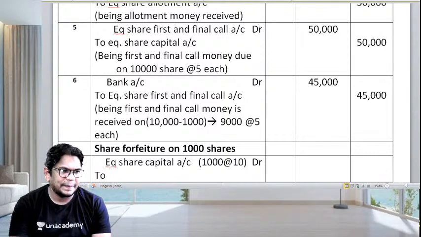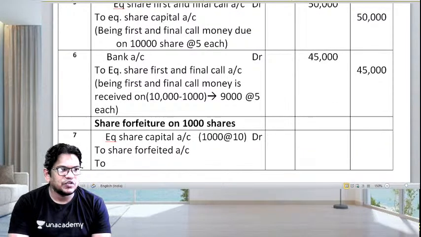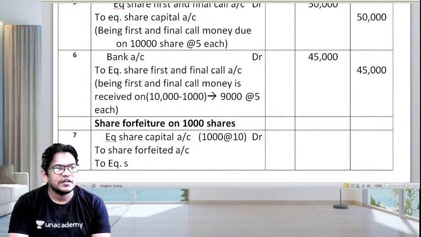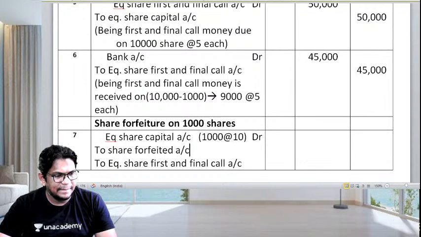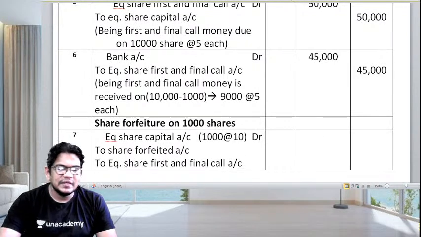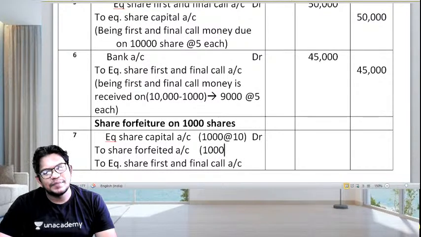To share forfeited account, the amount he has paid, and to equity share first and final call account, the amount which he has not yet paid. Just have a look here. On 1,000 shares he has paid how much? He has paid on the application, he has paid on the allotment.